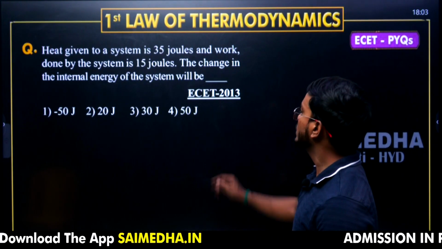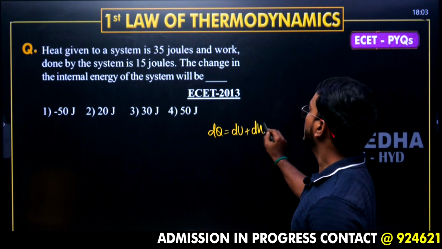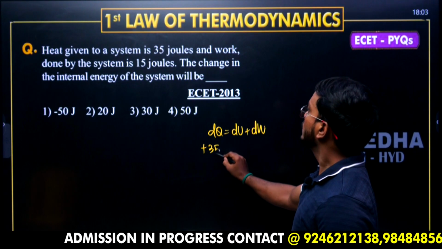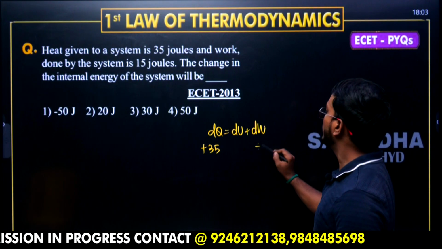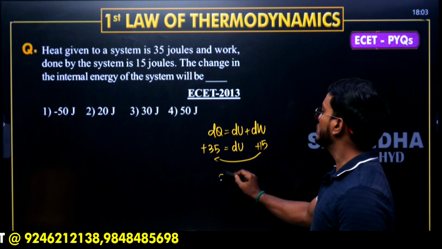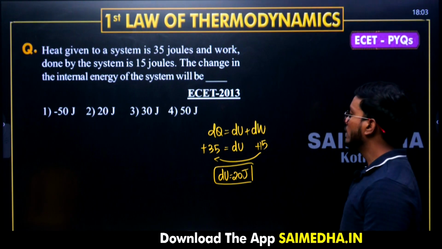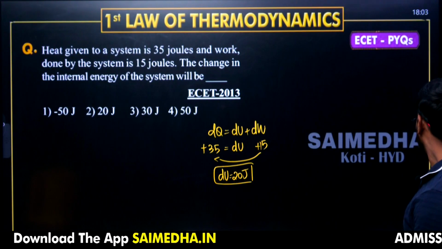Heat given to the system is 35. Same question, not even changing the values. Heat given is 35. Work done by the system is 15. Then internal energy change, dU, is equal to 20 joules. Same question. Appeared in 2007 and 2013.